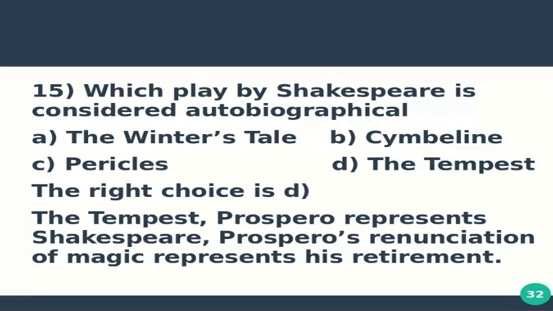The right choice is D. The Tempest. Prospero represents Shakespeare. Prospero's renunciation of magic represents his retirement from drama.